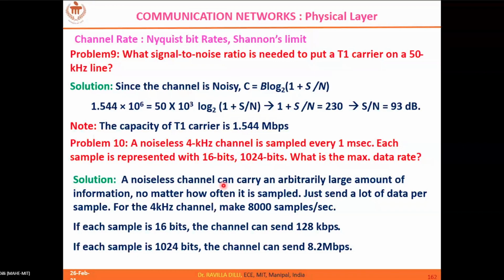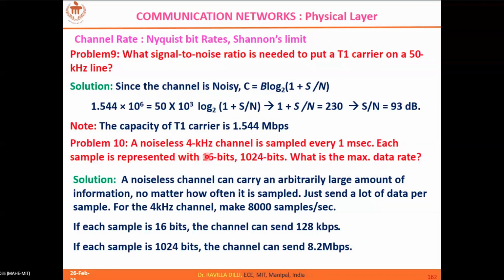This one is quite interesting. Here a noiseless channel has 4 kilohertz bandwidth and is sampled every 1 millisecond. Each sample is represented with 16 bits and 1024 bits. What is the maximum data rate? Now let's understand this.